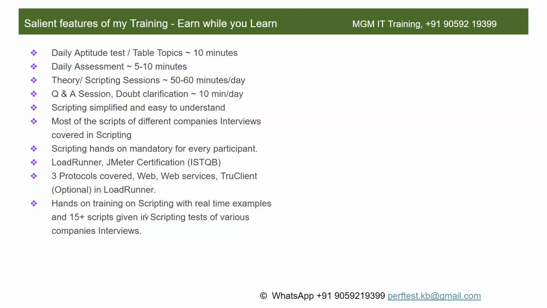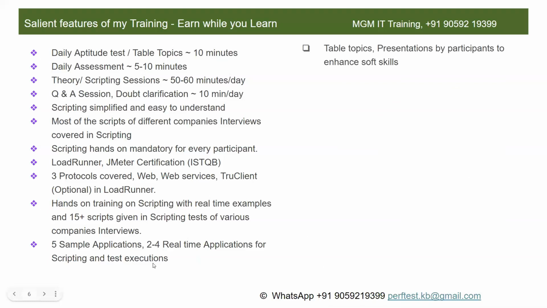I'll make everyone install these applications on your laptop or desktop, and you have to practice at least 1 to 1.5 hours per day. The training session would be 1 to 1.5 hours, and apart from that, you have to spend at least 1 to 1.5 hours for practice. I'll be covering 5 sample applications for practicing scripting, and 2 to 4 real-time applications based on the time available, for scripting and test executions.